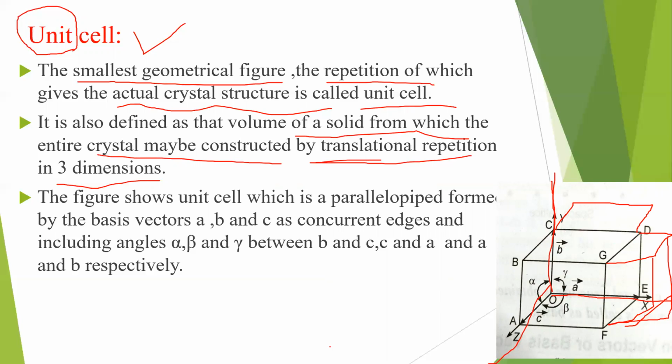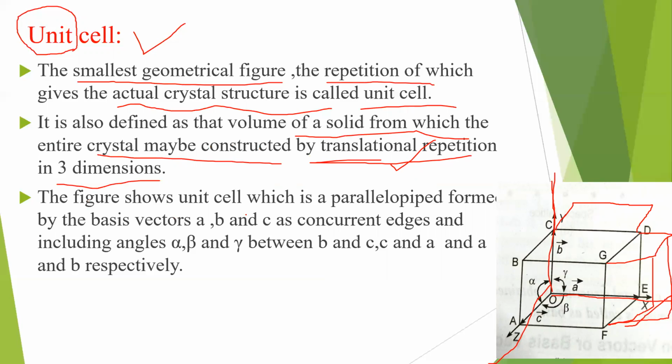So each of these unit cells, when they are serially arranged in 3 dimensions, that is X dimension, Y dimension, and Z dimension, translational repetition, you shall have to remember. There is no rotational motion, only translationally they were just attached to each other. That means parallel, they were added up in the same direction. So that is called the entire crystal structure is formed. That small volume, the smallest possible geometrical figure, is termed as unit cell.